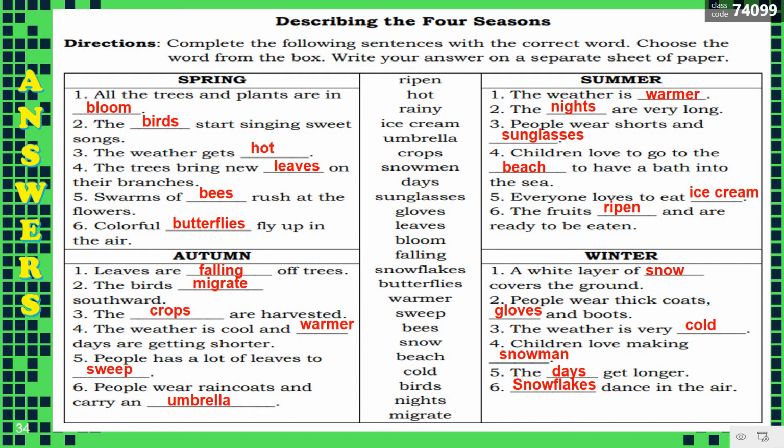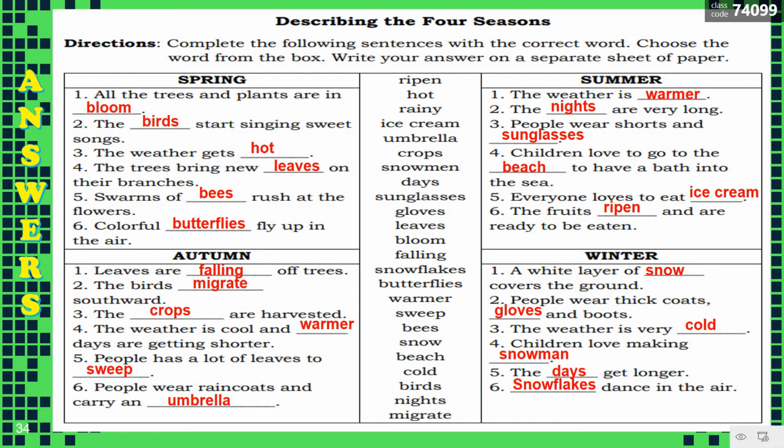Let's proceed with the last, winter. The white layer of snow covers the ground. People wear thick coats, gloves, and boots. The weather is very cold. Children love making snowmen. The days get longer, and snowflakes dance in the air.